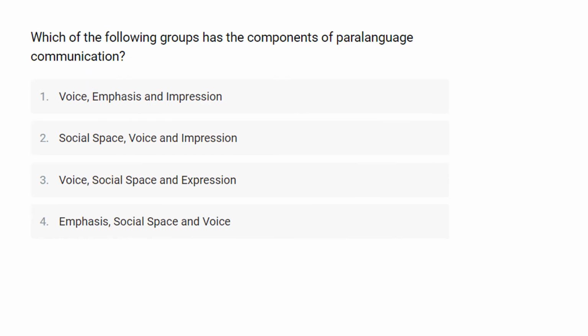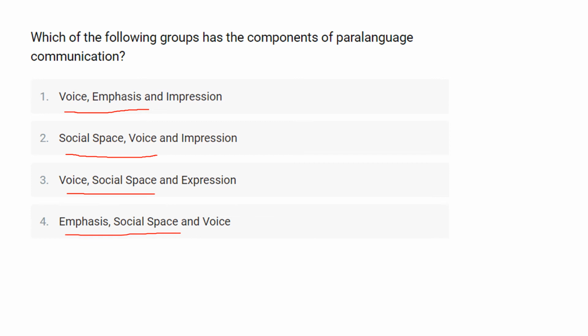Which of the following groups is the component of paralanguage communication? So in this question they ask you, which of the following groups is the component of paralanguage communication, for which the first option is voice, emphasis and impression. Second one is social space, voice and impression. Third one is voice, social space and expression. And the last one is emphasis, social space and voice.